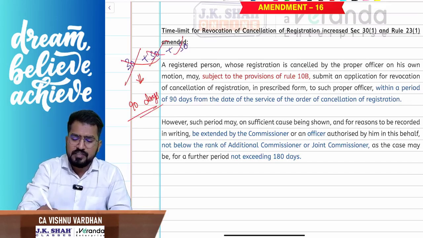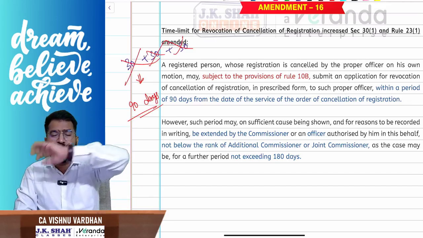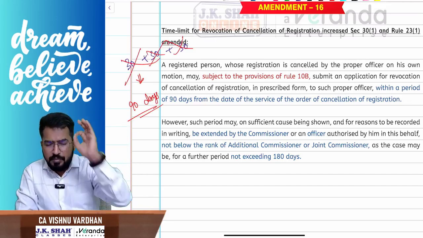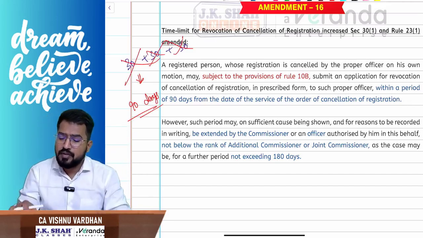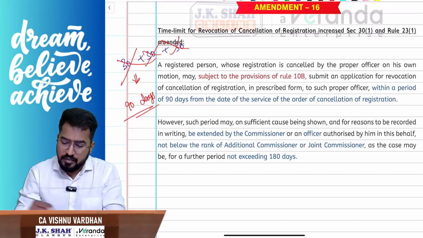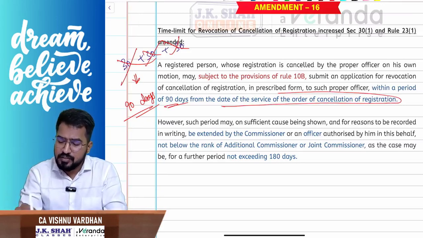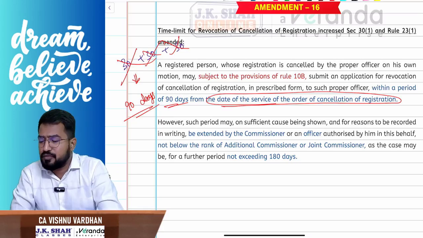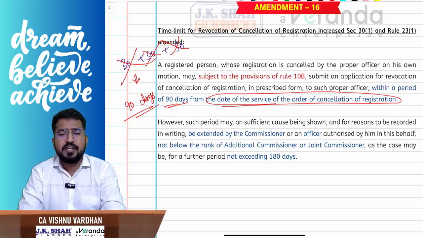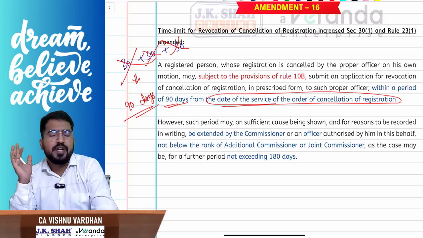Now all these things are not there. Now 90 days. Remember, anything you see is an old provision. Simple. Remember, from the date of grant of cancellation certificate, what can you do? You can apply for revocation of cancellation from the date of service of the order of cancellation of your registration within 90 days. Within 90 days, you can apply for revocation.